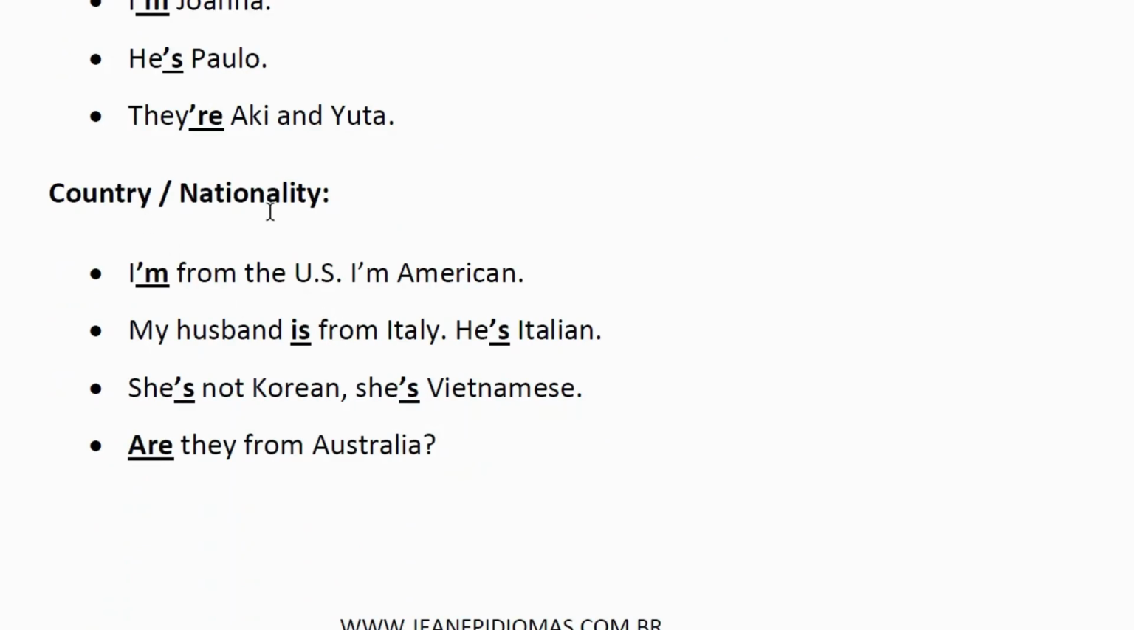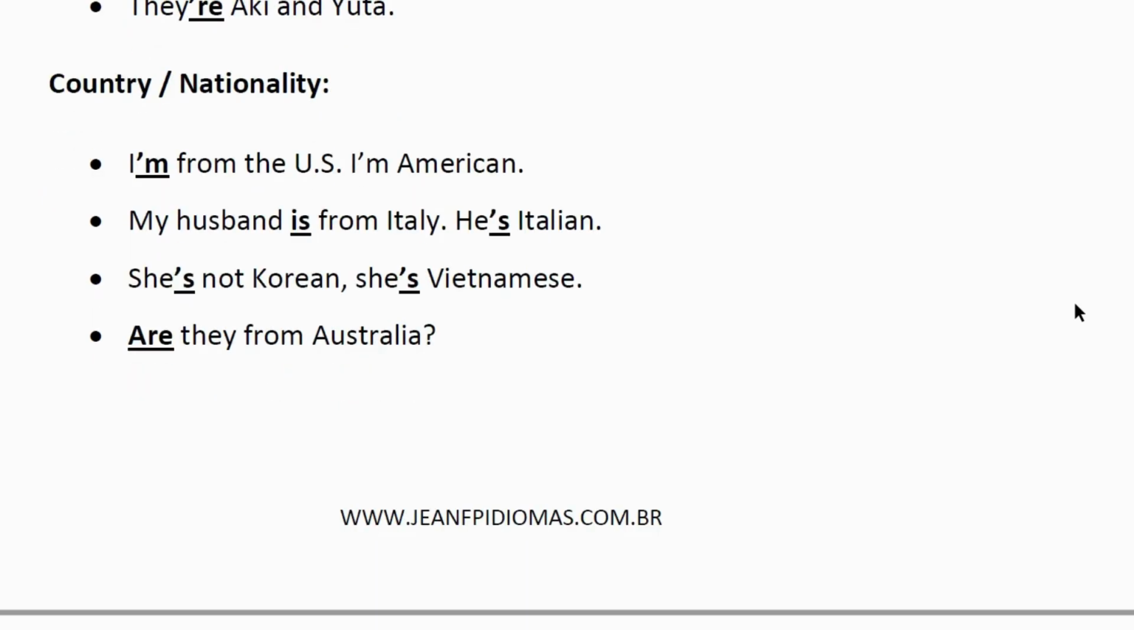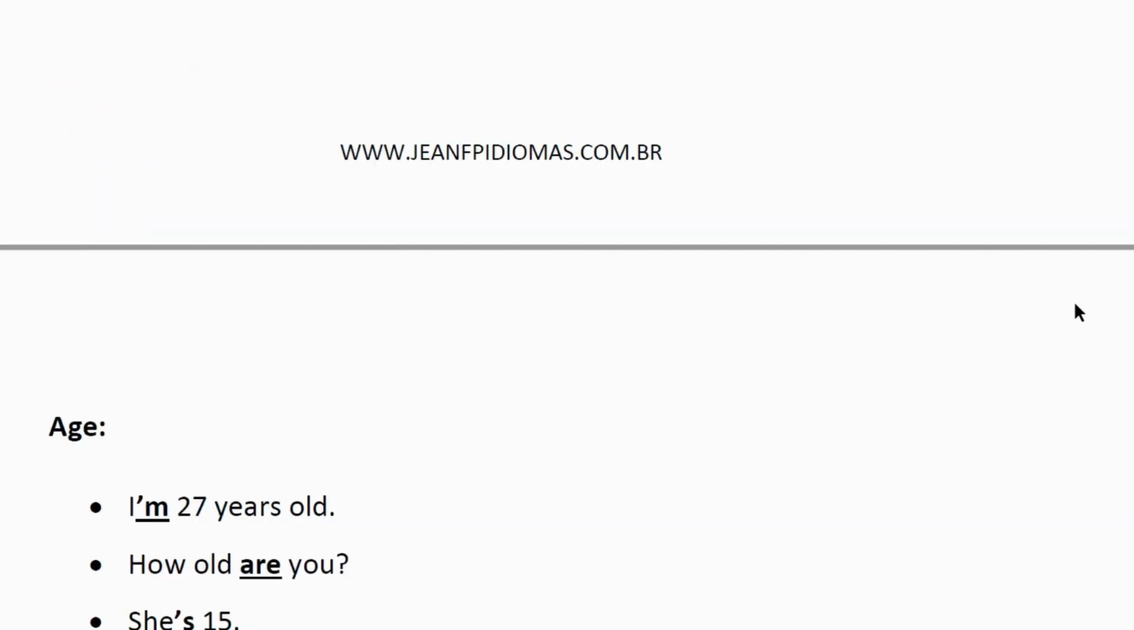With country and nationality, for example, I'm from the US. I'm American. My husband is from Italy. He's Italian. She's not Korean. She's Vietnamese. Are they from Australia?